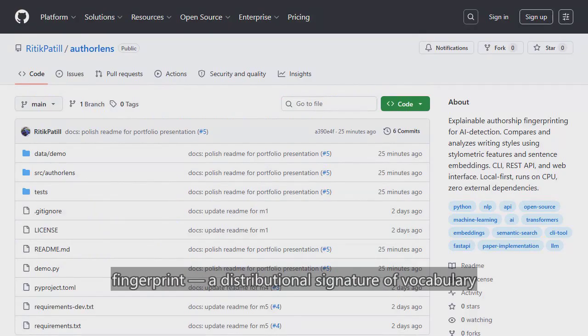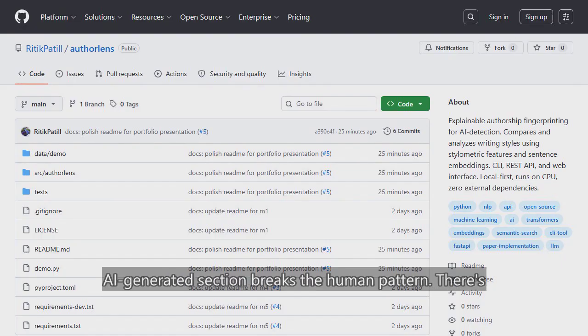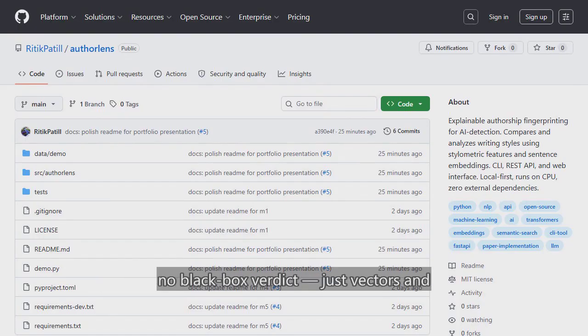That gives you a fingerprint, a distributional signature of vocabulary choices, sentence rhythm, and syntactic patterns. What makes it explainable is that instead of returning a single score, the tool surfaces which specific passages drove the similarity up or down, so you can see exactly where two authors diverge or where an AI-generated section breaks the human pattern. There's no black box verdict, just vectors and distances you can audit.